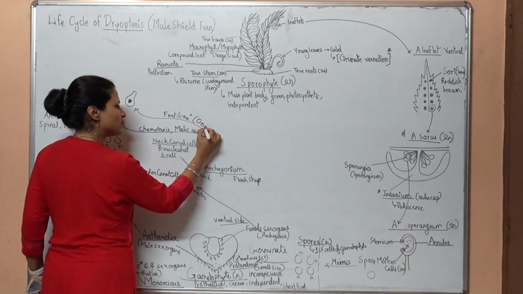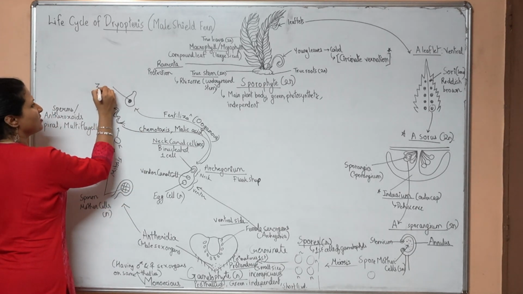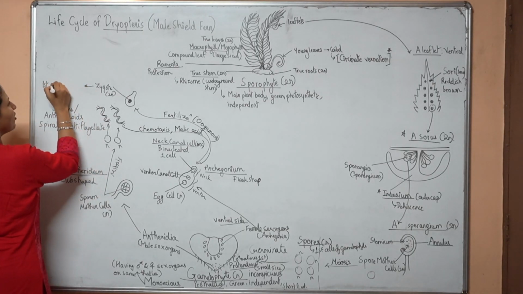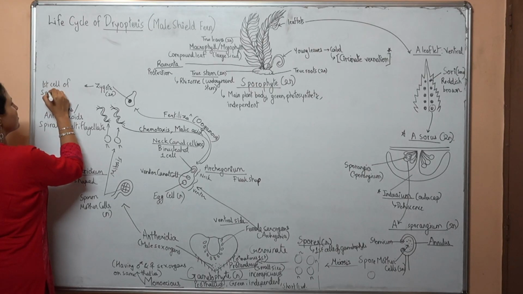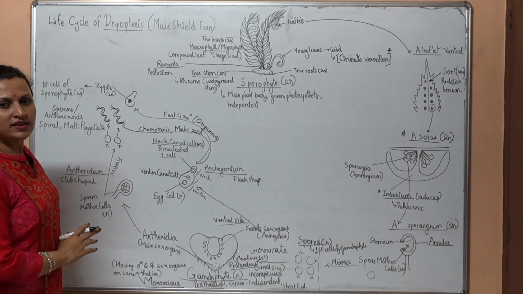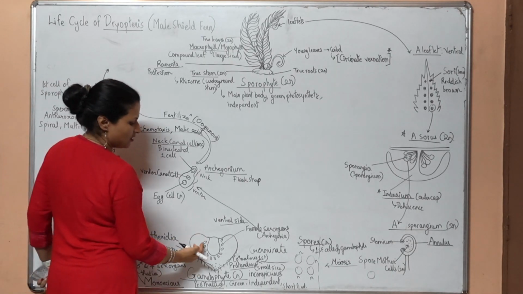Fertilization will be oogamous type and it will result in the formation of a single celled structure, the zygote. Zygote will be the first cell of the next generation, the 2N generation, that will be the sporophyte, the new sporophyte, the next generation. So N has successfully created the next generation, that is the 2N. Where has the zygote formed? It has formed in the Archegonia.